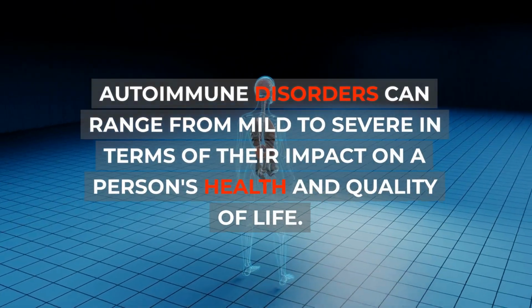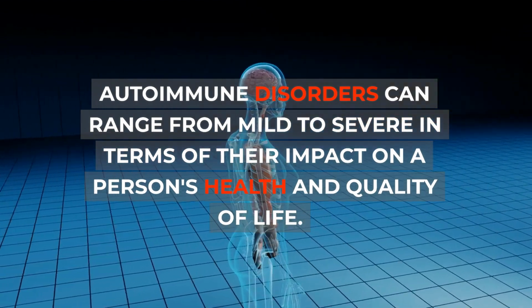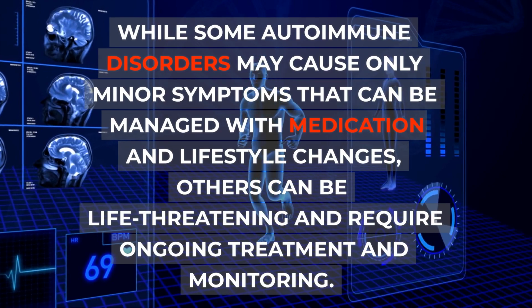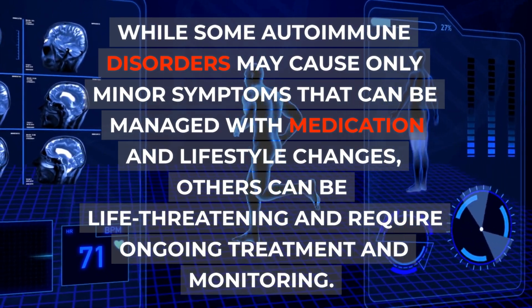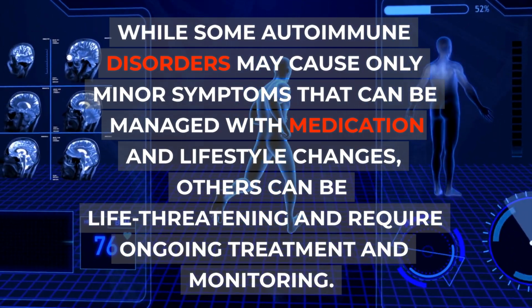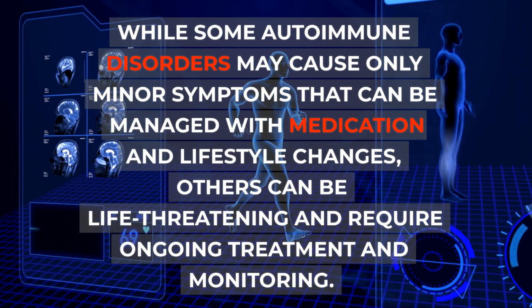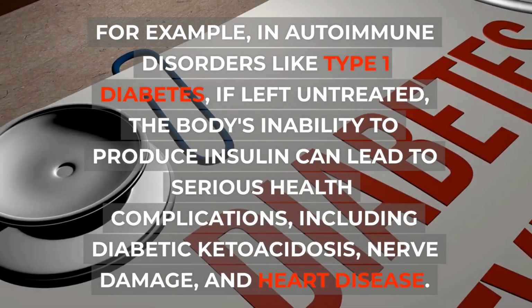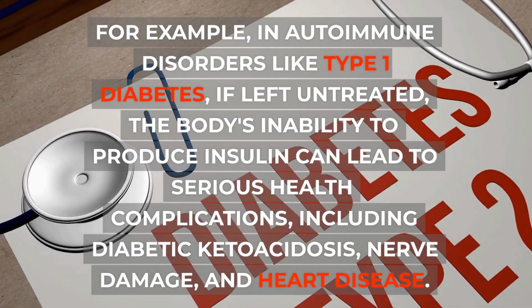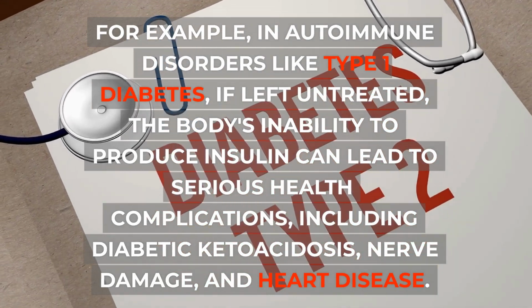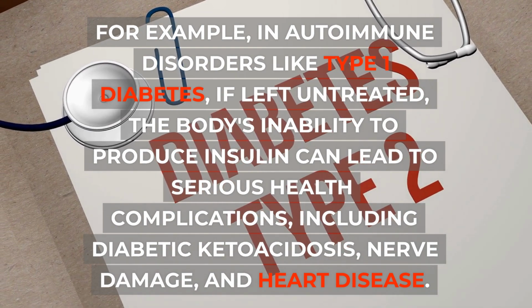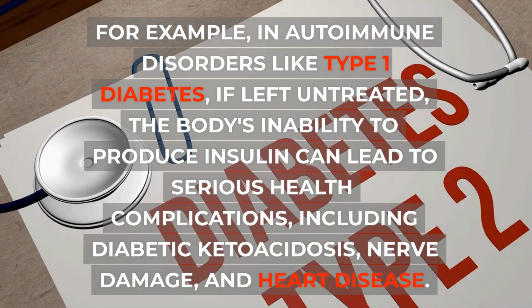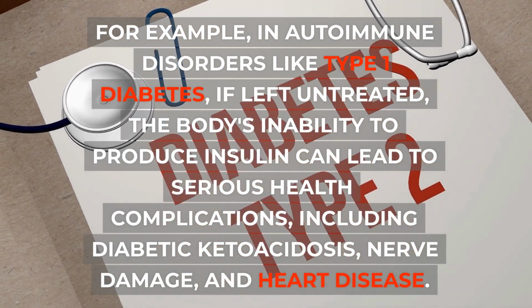Autoimmune disorders can range from mild to severe in terms of their impact on a person's health and quality of life. While some autoimmune disorders may cause only minor symptoms that can be managed with medication and lifestyle changes, others can be life-threatening and require ongoing treatment and monitoring. For example, in autoimmune disorders like type 1 diabetes, if left untreated, the body's inability to produce insulin can lead to serious health complications, including diabetic ketoacidosis, nerve damage, and heart disease.